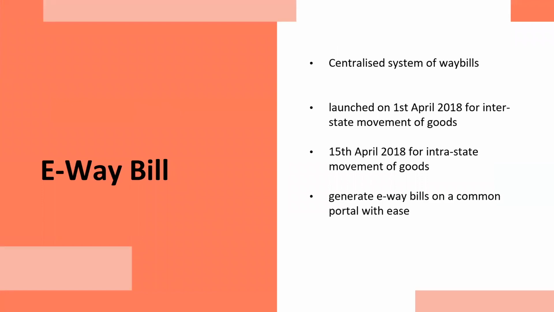E-way bill is something which GST introduced, and this is a centralized system of way bills. This system was launched on 1st April 2018 for interstate movement of goods, and on 15th April 2018 for intrastate movement of goods in a staggered manner. Under e-way bill system, manufacturers, traders, transporters, these people can generate e-way bill for the goods transported from their origin to its destination on a common portal with ease.